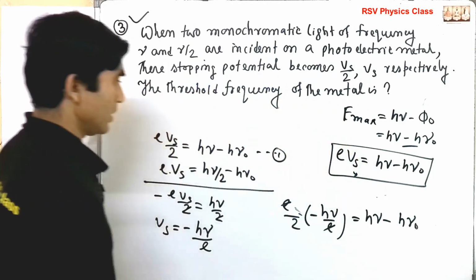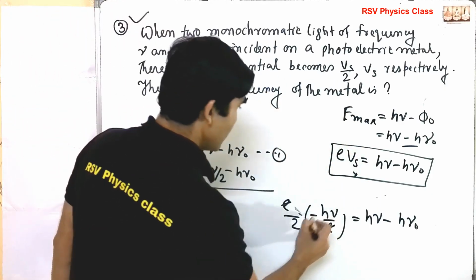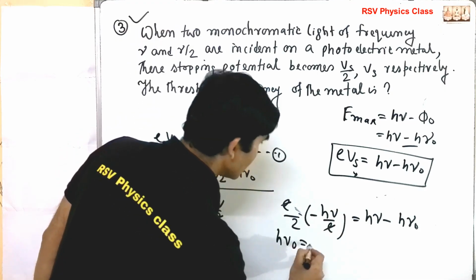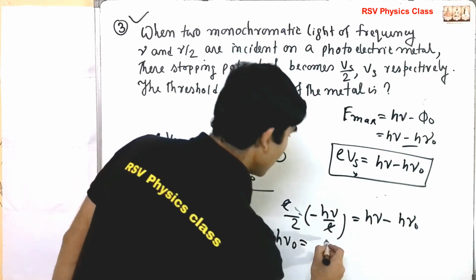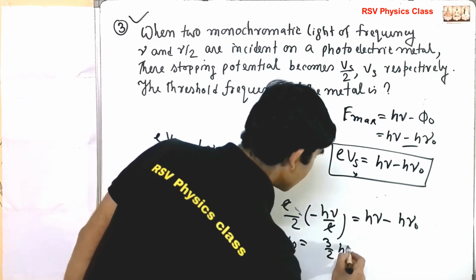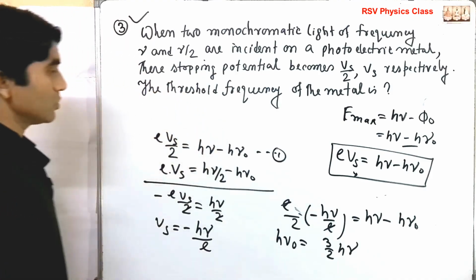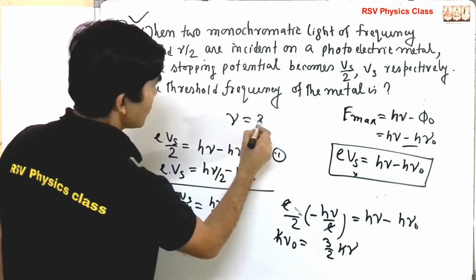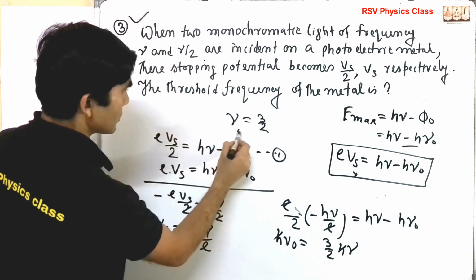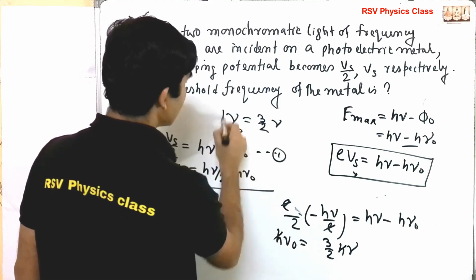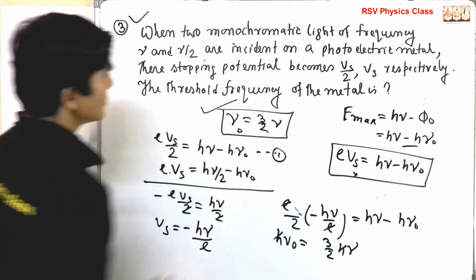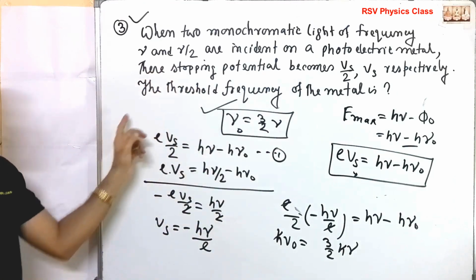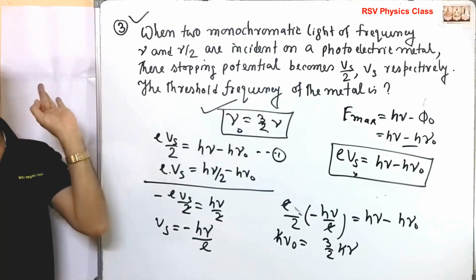So here how much will you get? h nu 0 equal to, this goes to the other side, 3 by 2 h nu. So h gets cancelled, so nu 0 equal to 3 by 2 nu. So this is the threshold. nu 0 equal to 3 by 2 nu from here. So if you solve this problem, then every problem you understand from this.